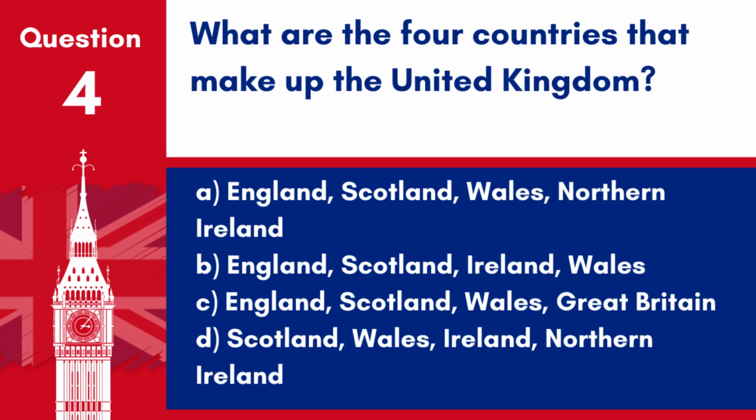Question 4. What are the 4 countries that make up the United Kingdom? A. England, Scotland, Wales, Northern Ireland. B. England, Scotland, Ireland, Wales. C. England, Scotland, Wales, Great Britain. D. Scotland, Wales, Ireland, Northern Ireland. Answer. A. England, Scotland, Wales, Northern Ireland. These are the 4 countries that constitute the United Kingdom.